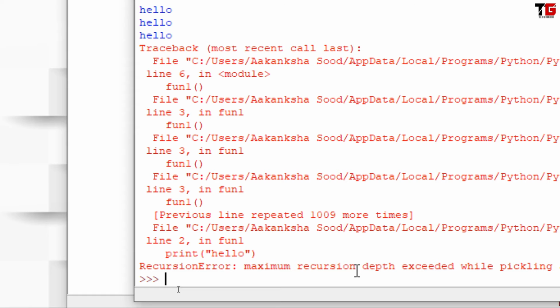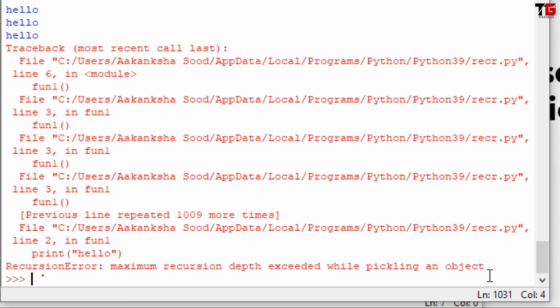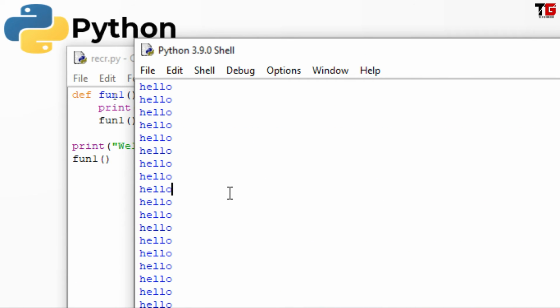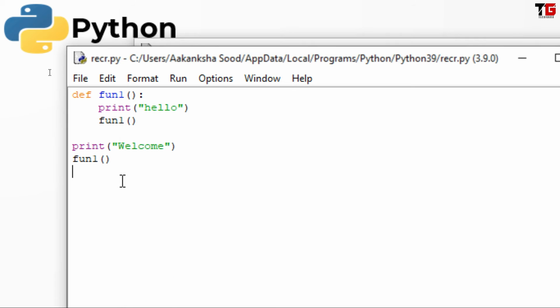As we can see, after running for approximately 1000 times, this program has stopped and it is showing an error message: recursion error, maximum recursion depth exceeded while pickling an object. Alright friends, and it is showing the number of times it is repeated. Okay, now can we get this limit, that is, how many times does it run? Let's do it.